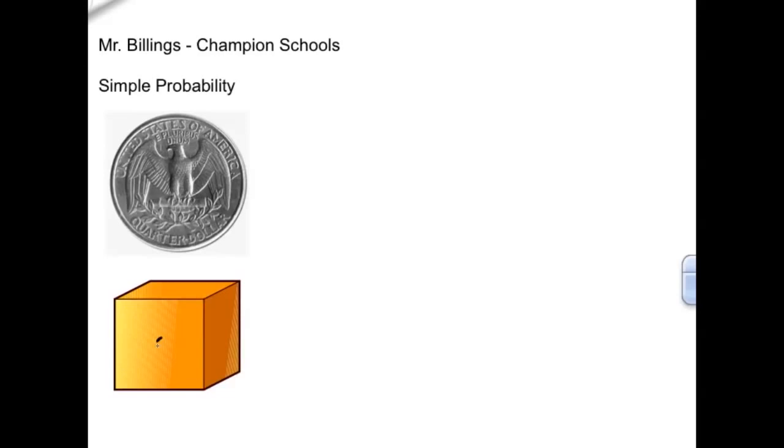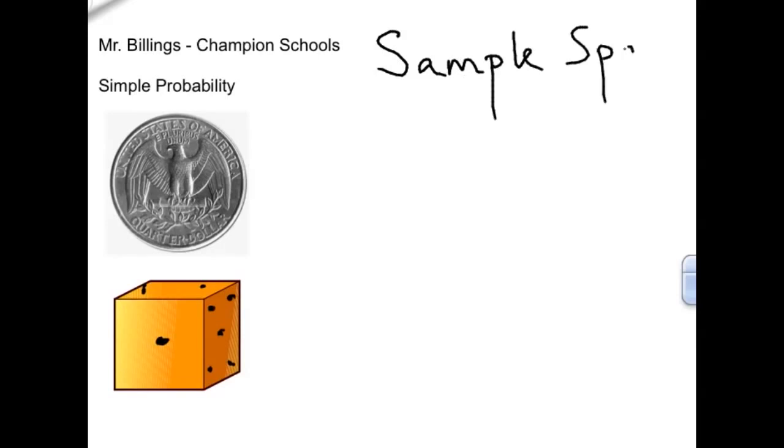Let's take a look at one more example as we make it a little more complicated. Here I've got my coin now, but now I also have my number cube. So I'm going to try to figure out what the probability is of flipping a coin and rolling a number cube. Before I do that, let's talk about something called sample space. Sample space is the possible answers that we can get in probability. So sample space is all of the different possibilities of numbers or of choices we could get if we flipped a coin and then rolled a dice.